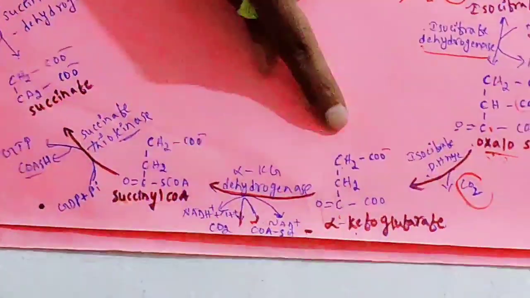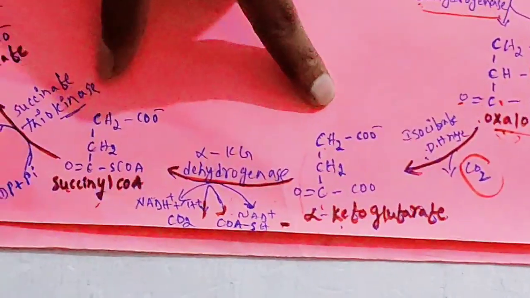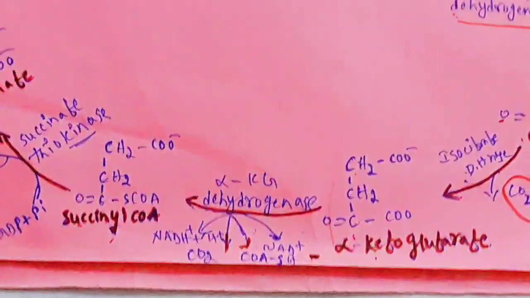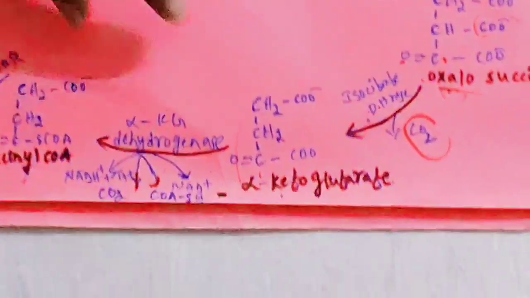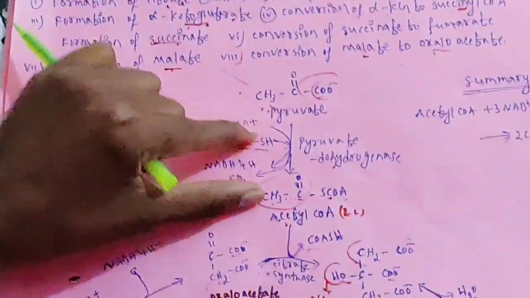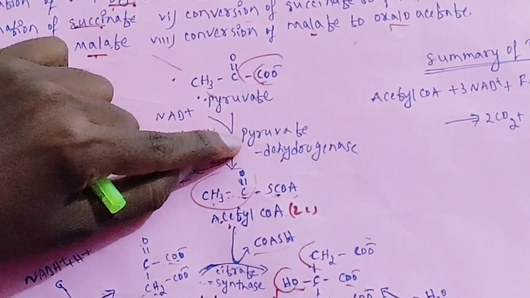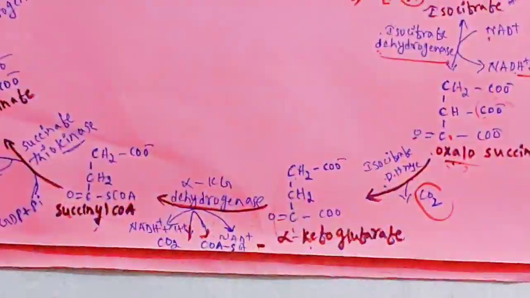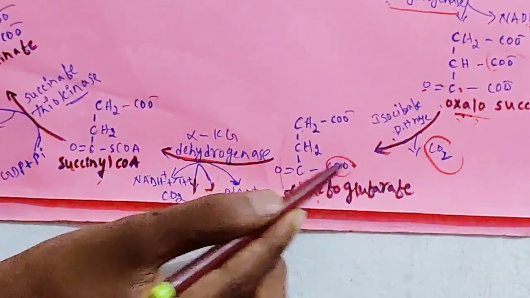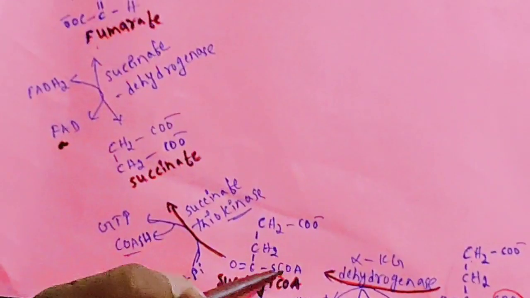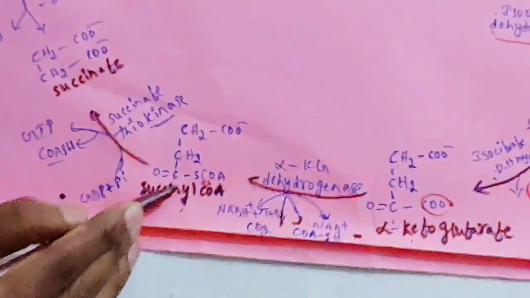Then the alpha ketoglutarate is converted to succinyl CoA by the enzyme alpha ketoglutarate dehydrogenase. How? This reaction is similar to, I told you, the reaction catalyzed by pyruvate dehydrogenase. How you can see? Here this carbon dioxide group is removed, means it undergoes decarboxylation. In the place of carbon dioxide, what is adding? Coenzyme is adding. So succinyl CoA is formed.